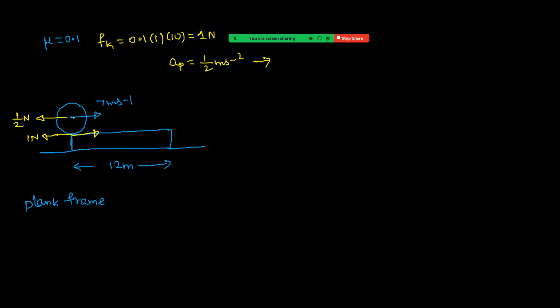First of all, net force: it is 1 and this is a half, so net value 3 by 2, and mass is 1 kg. Acceleration of cylinder with respect to plank is 3 by 2, that is left side. That means its velocity is right side, acceleration is left side, so speed keeps on decreasing.